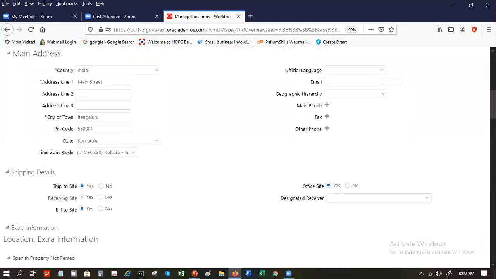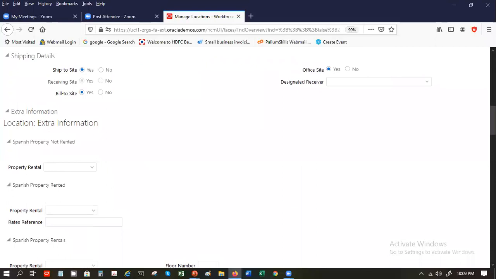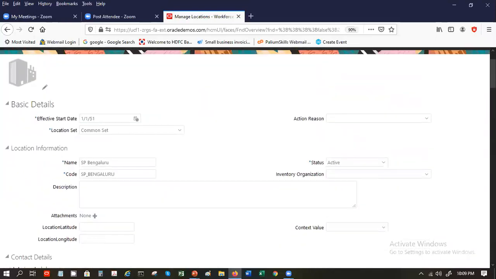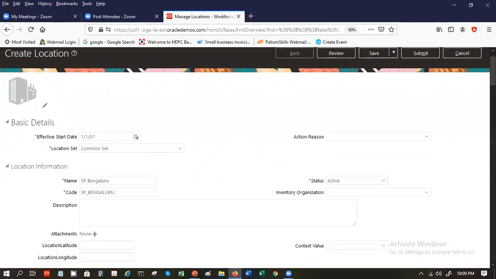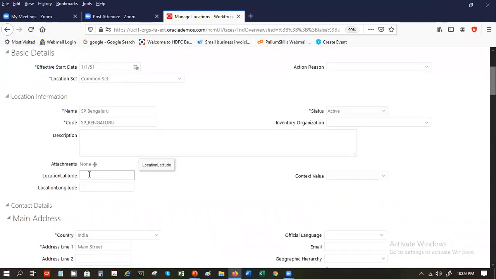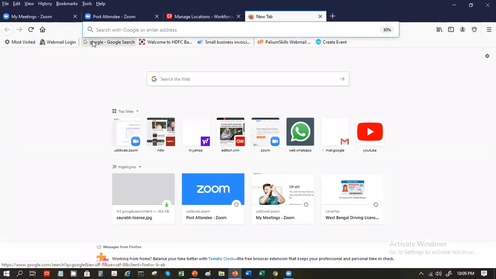Okay, so once you're done with this, you can say next, or you can say submit. Another thing with this, you can also put a latitude and longitude. So let's quickly Google Bangalore's latitude and longitude. Nowadays we have Google.